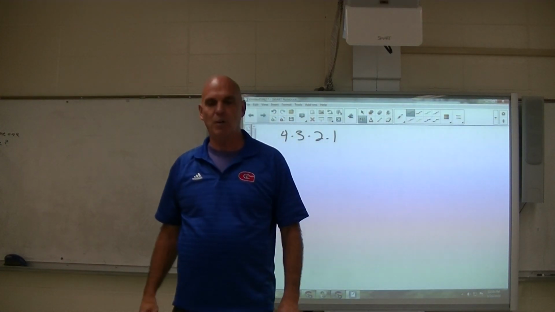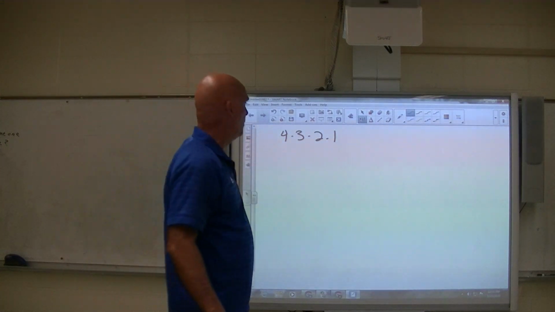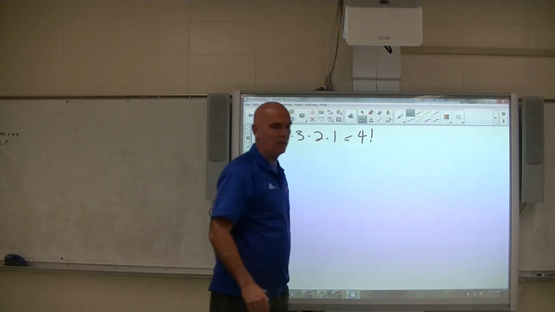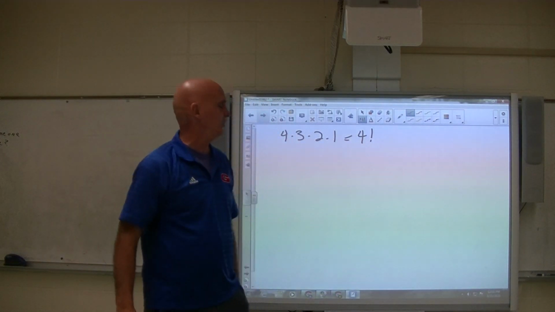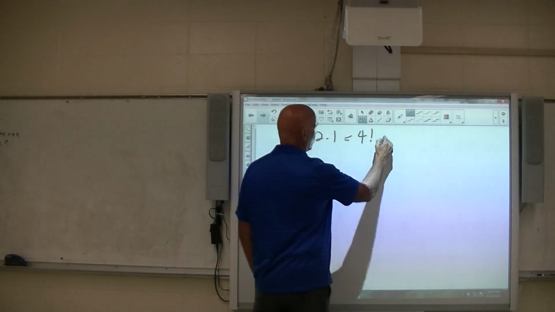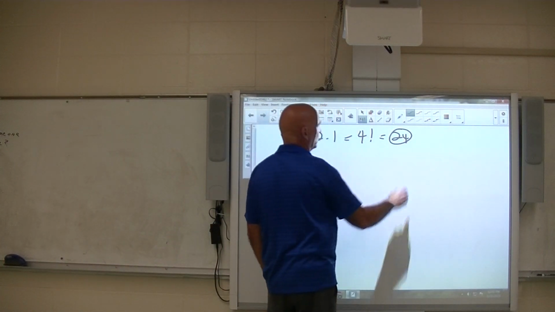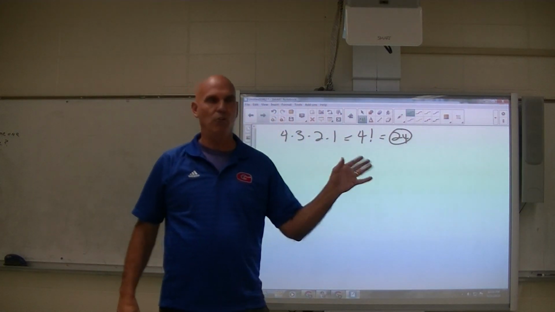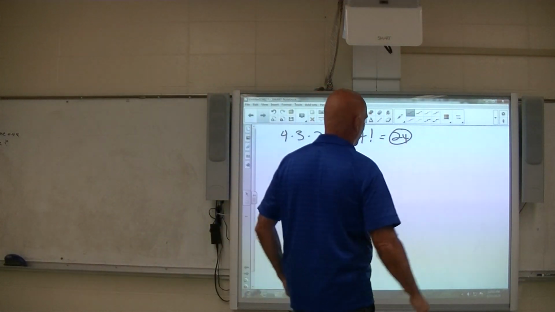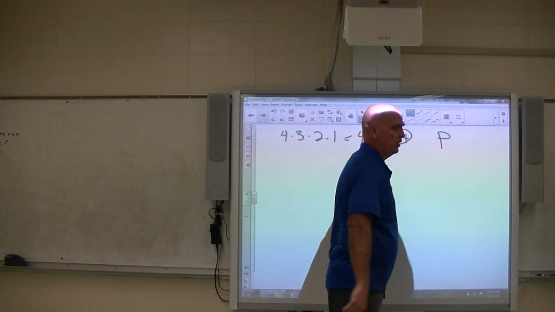And so what we talked about was the concept of factorial. This is the same thing as 4 factorial with the exclamation mark right there. 4 times 3 times 2 times 1 came out to be, what, 12 times 2 is 24. So there's 24 different ways that I could arrange 4 books on a shelf, all right? And so the concept here is called permutations.